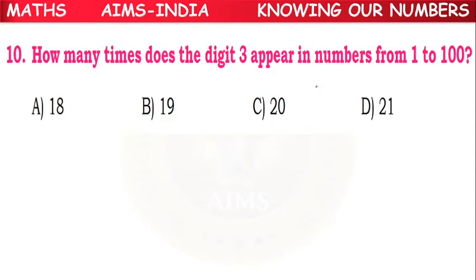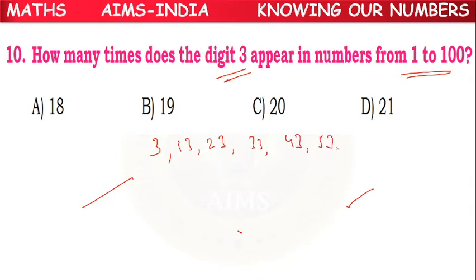Next question. How many times does the digit 3 appear in the numbers from 1 to 100? How many times will it come? First it starts from 3, 13, 23, 33, 43, 53, 63, 73, 83, 93. Is there anything else?